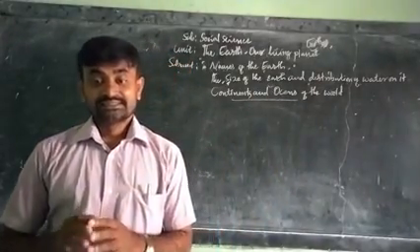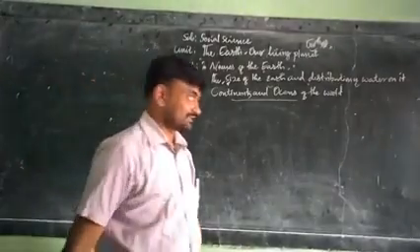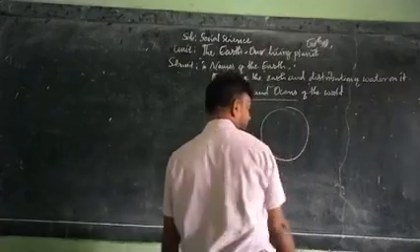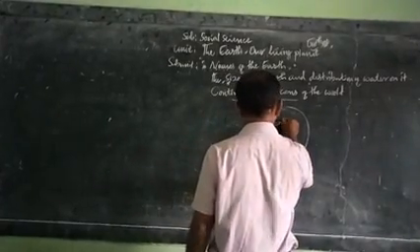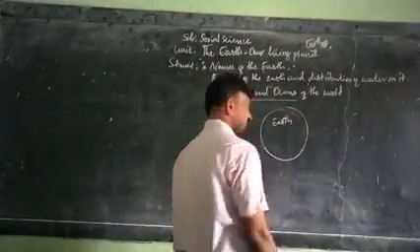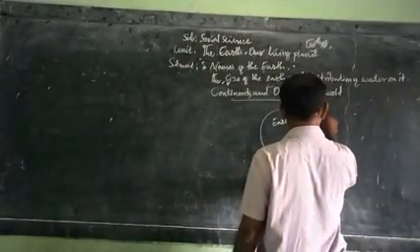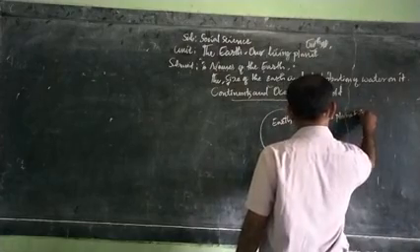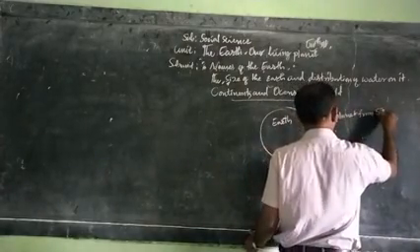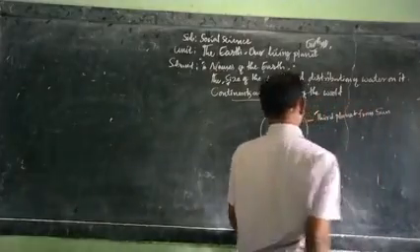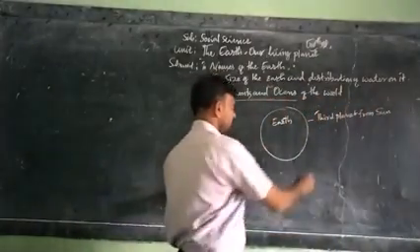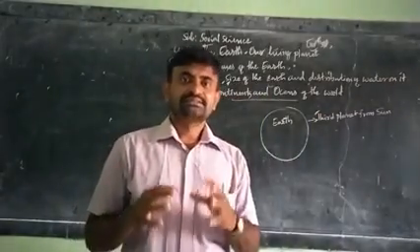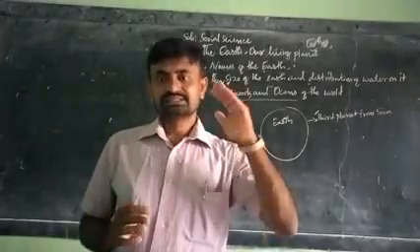It is the third planet from the sun. We are living on the earth. This is the third planet from the sun, that is earth. In the solar system, this is the third planet from the sun.